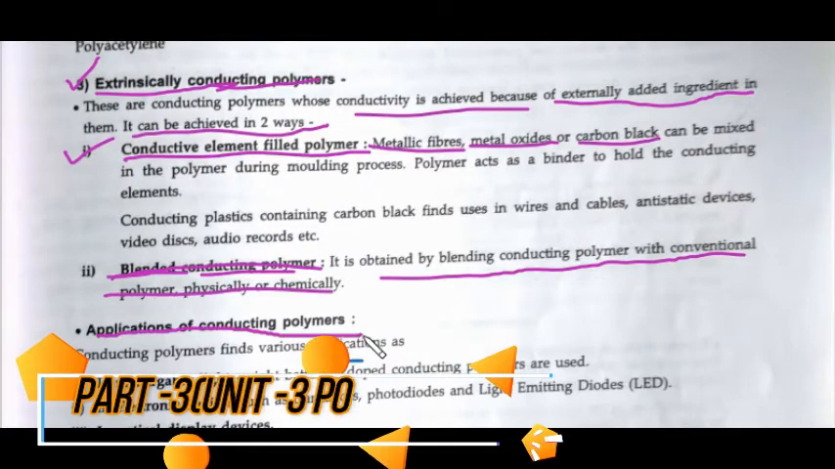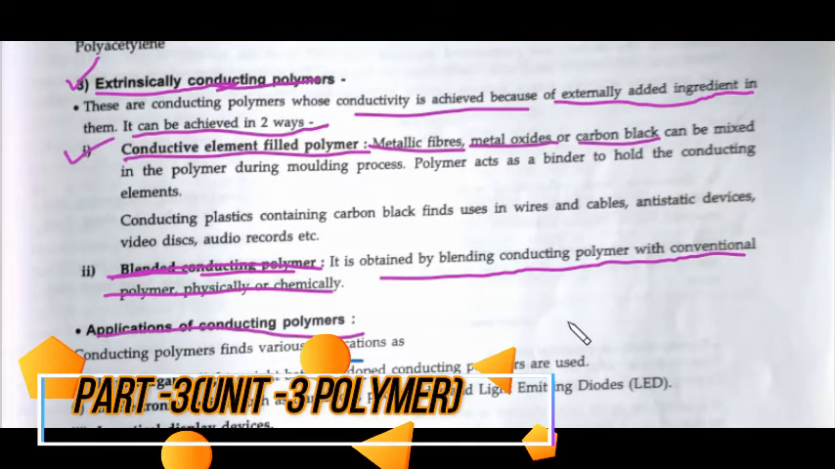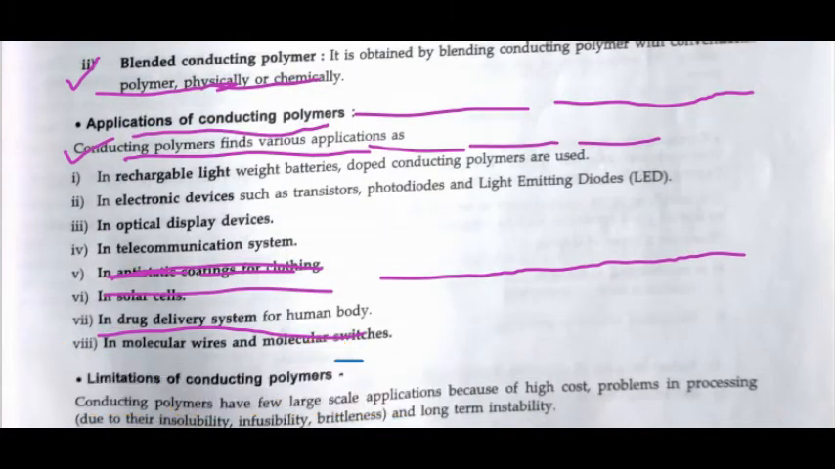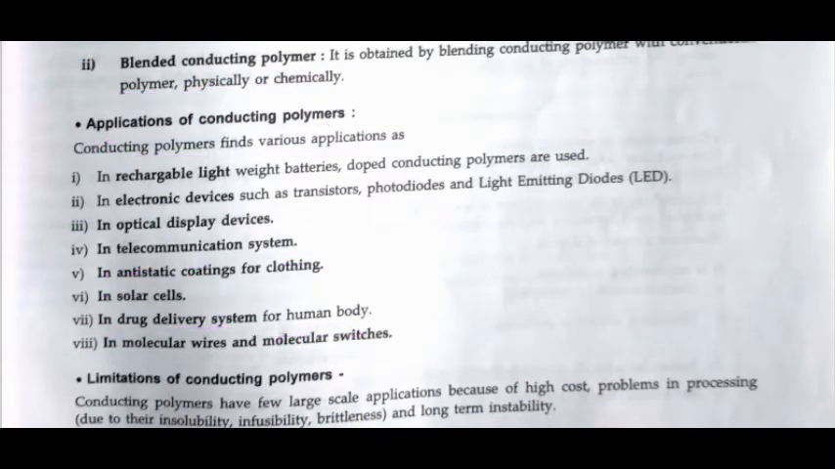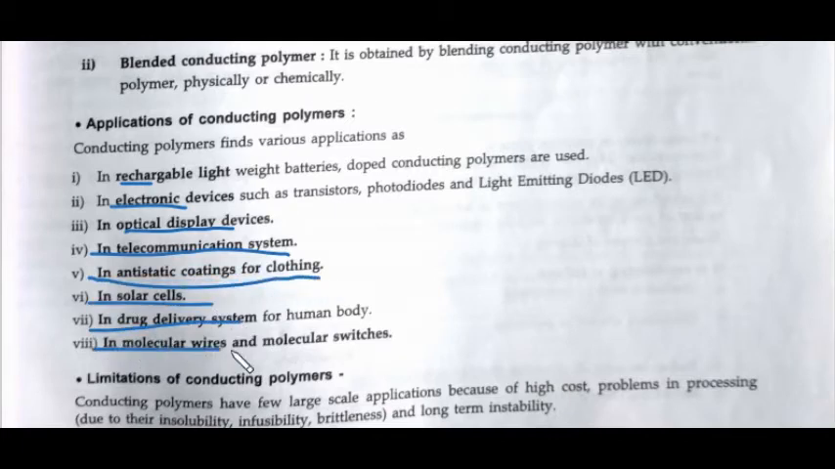Of conducting polymers. So the applications: we have rechargeable light electronic devices, optical display devices, in telecommunication systems, anti-static coating for clothing, in solar cells, in drug delivery systems, in molecular wires and molecular switches. So these are the various applications of the conducting polymer. Extrinsically conducting polymers, you can also say.